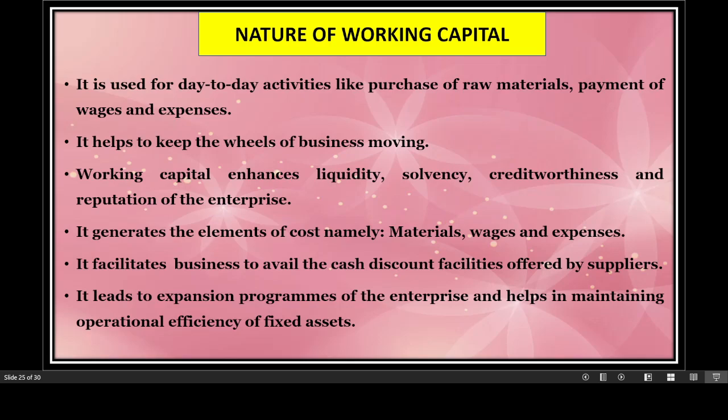Working capital facilitates business to avail the cash discount facilities offered by the suppliers, because of being liquid, you are honoring the payment of the dues to the creditors or the suppliers, so you are getting some discounts because of that. Working capital leads to expansion programs of the enterprise and helps in maintaining operational efficiency of fixed assets.